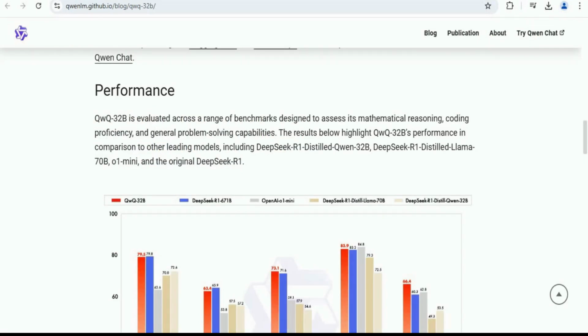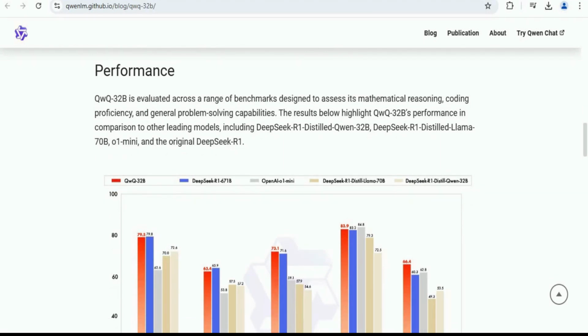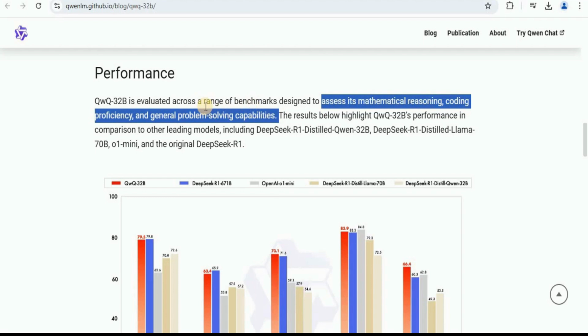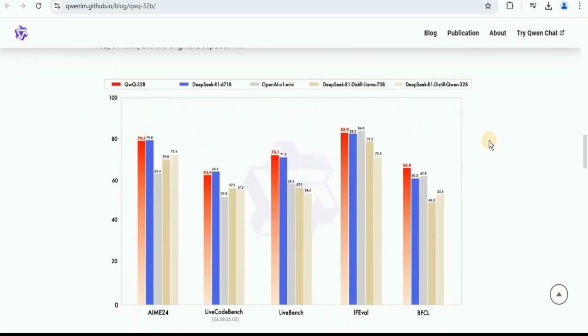If you talk about the performance of this model, then it is evaluated across a range of benchmarks designed to assess its mathematical reasoning, coding proficiency, and general problem-solving capabilities. So you can see that in the case of AIME24, the performance of QWQ 32 billion parameter is really close to DeepSeek R1. In the case of LiveBench, it is better than DeepSeek R1. Same is the case for IFEval, and same is the case for the BFCL.